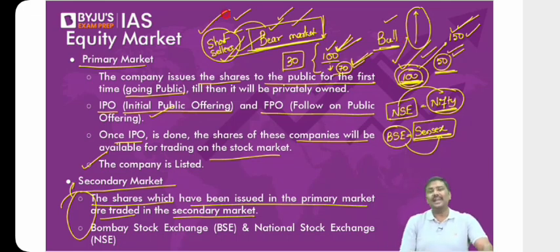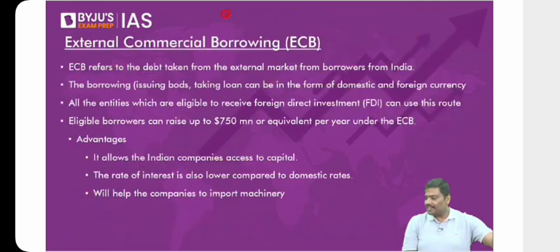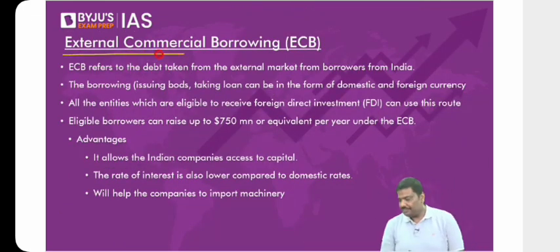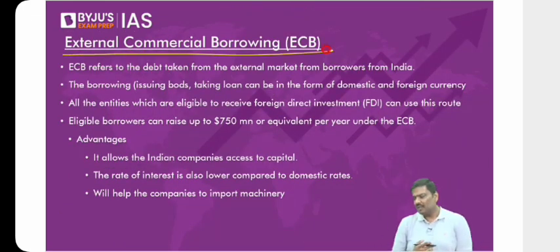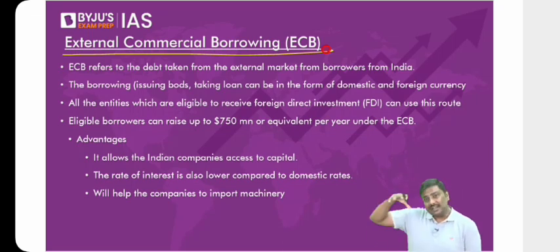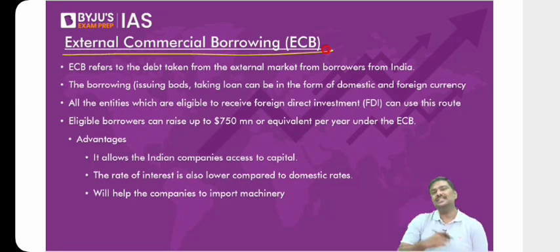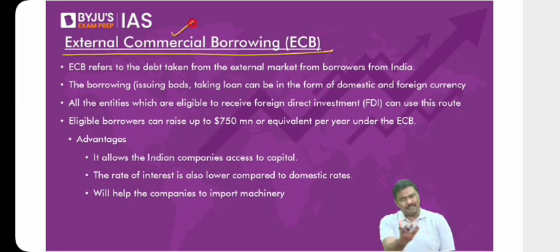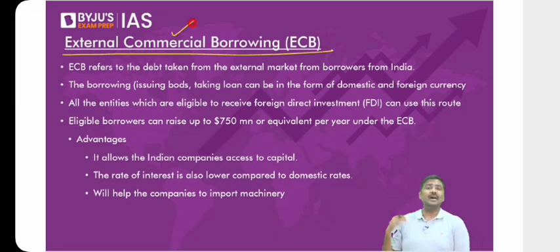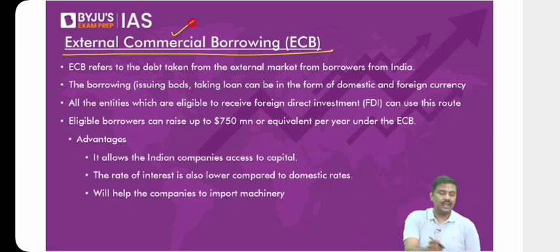Okay. So this is a basic idea of primary, secondary, equity, preference shares, etc. Now let me go to the next concept: external commercial borrowing, ECB. What is external commercial borrowing? It refers to a facility wherein commercial entities, that is companies in India, are allowed to borrow from the external market. External market means outside India. Companies in India are allowed to borrow from the external market; that is called external commercial borrowing.